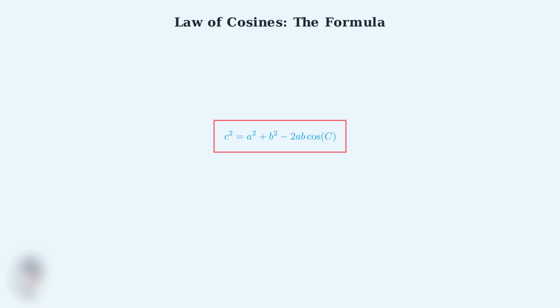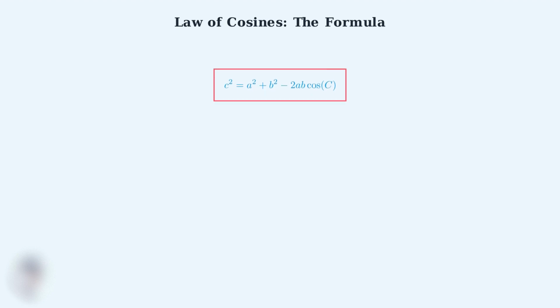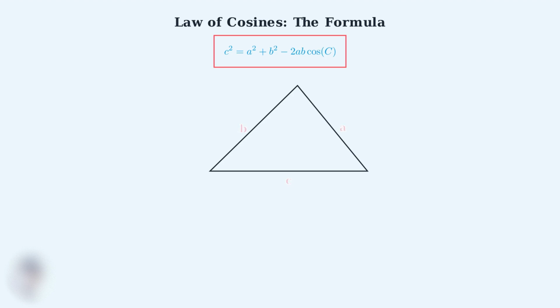Let me show you what each part of this formula represents using a triangle. In any triangle, we label the sides as a, b, and c, and the opposite angles as A, B, and C. The law of cosines relates these measurements. Notice that side c is opposite to angle C. This is the key relationship in the law of cosines formula.